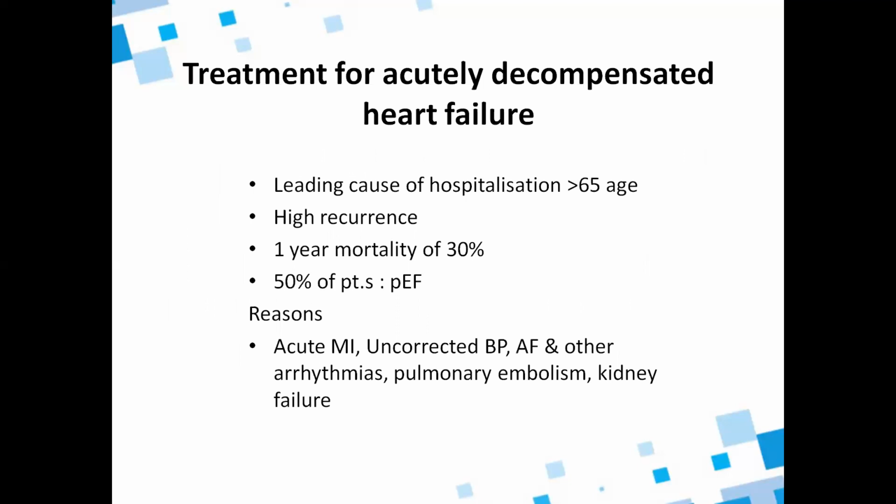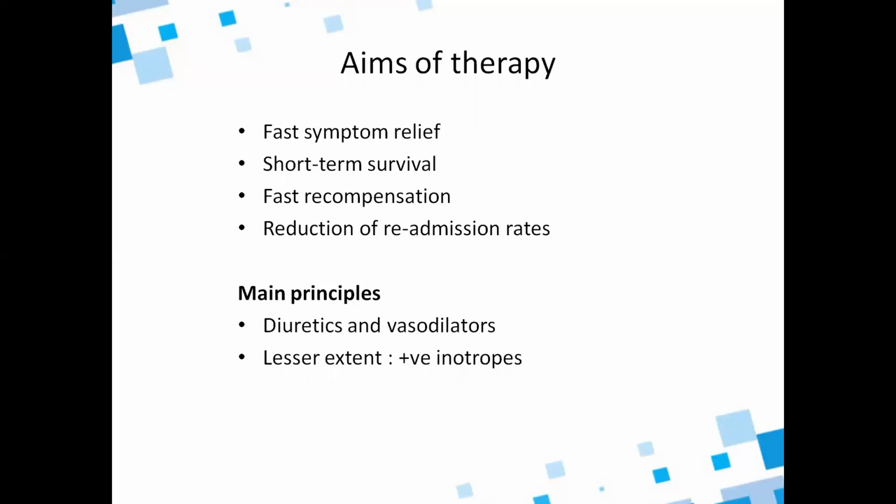And 1 year mortality is 30%. 50% of patients have preserved ejection fraction; normally, ejection fraction will be shown normal. Reasons: acute myocardial infarction, uncorrected blood pressure, atrial fibrillation and other arrhythmias, pulmonary embolism, and kidney failure.